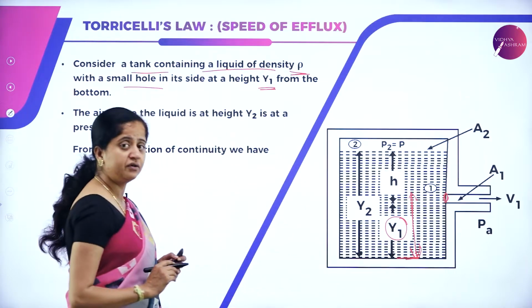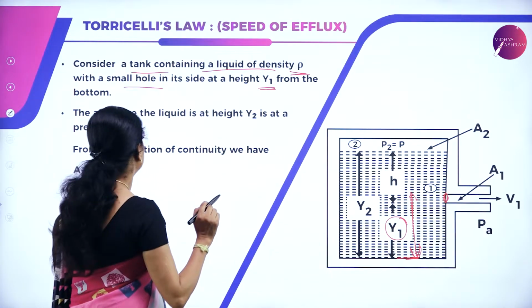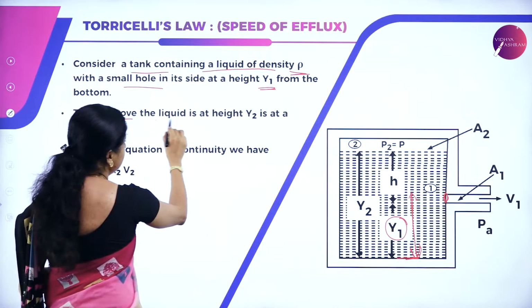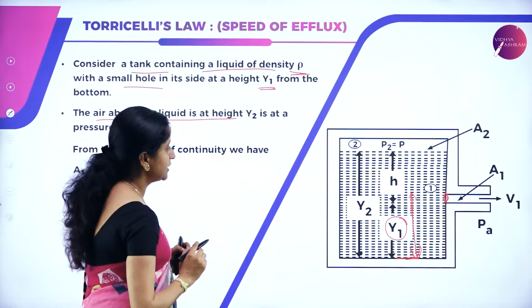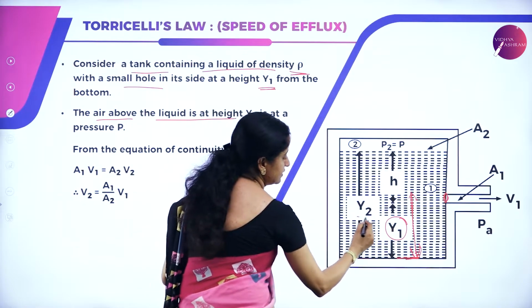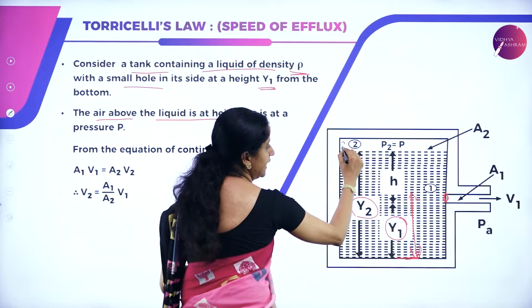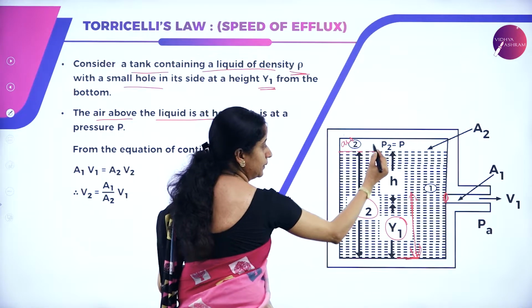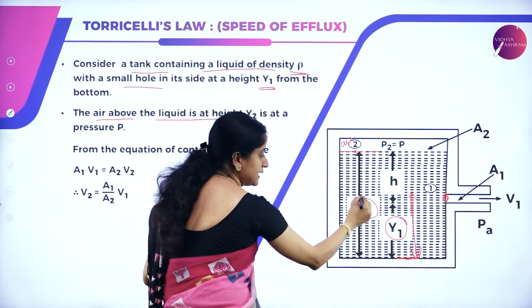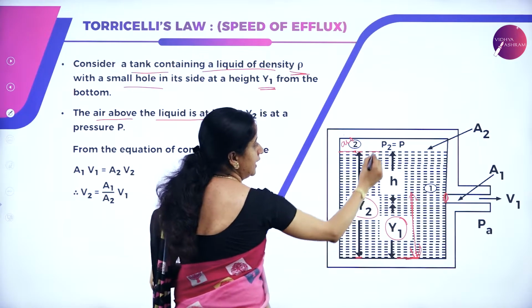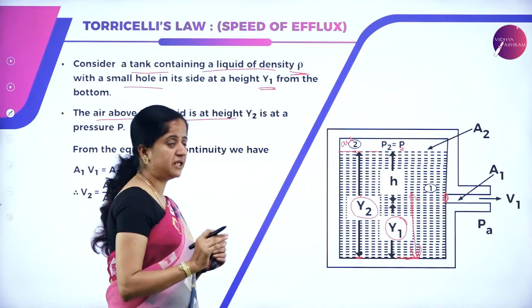Here now we are going to derive the speed of the outflow of fluid. The air above the liquid is at a height y2 and it is having a pressure P. Here we can see the air above the liquid. What is the height where the air is present? That is at y2 from the ground and it is having a pressure P.